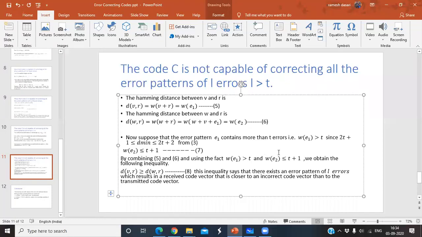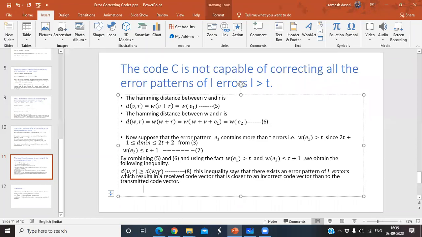That's why this inequality says that there exists an error pattern of t errors which results in a received code vector that is closer to an incorrect code vector. So a transmitted code vector, nothing but V, any other code vector, nothing but W, R is nearly equal to W, and V is also nearly equal to W here.